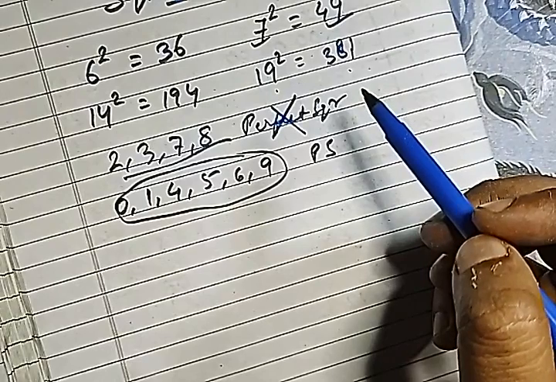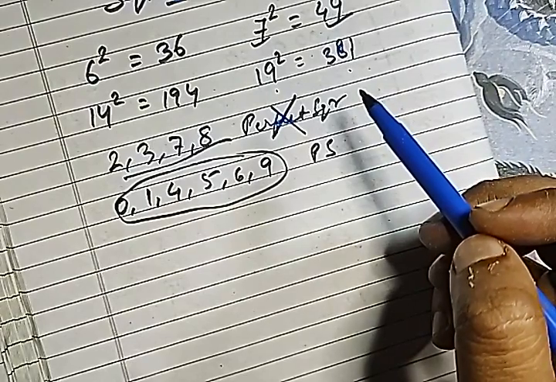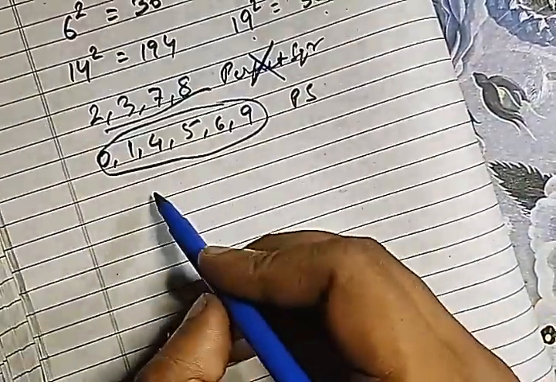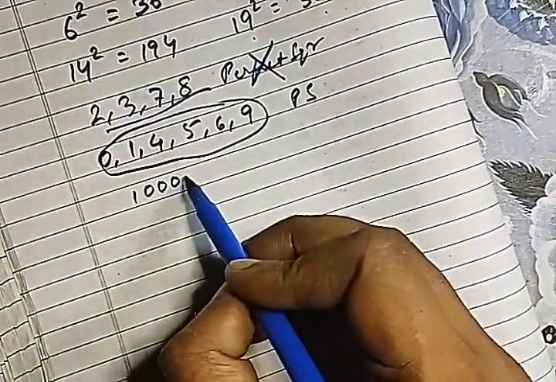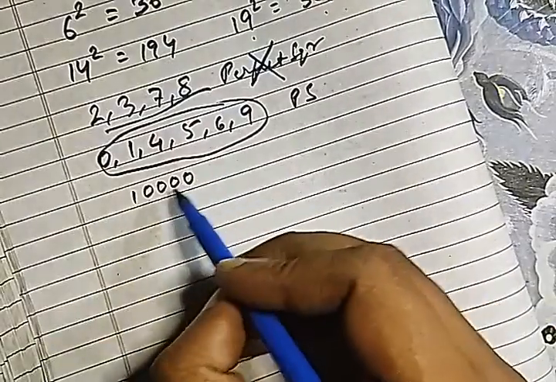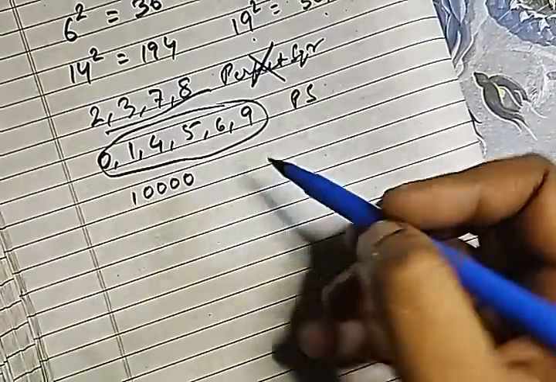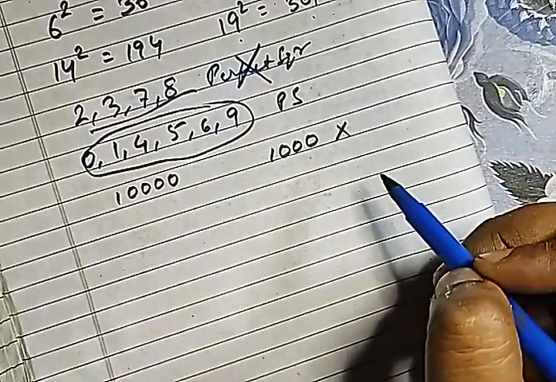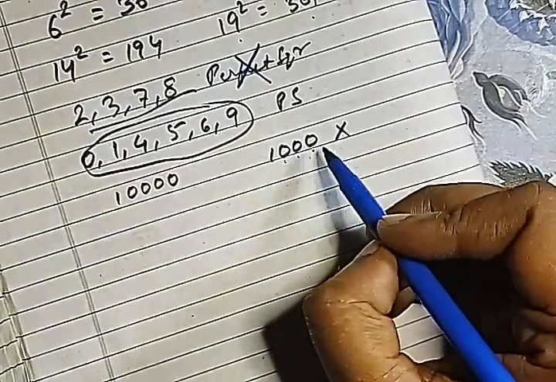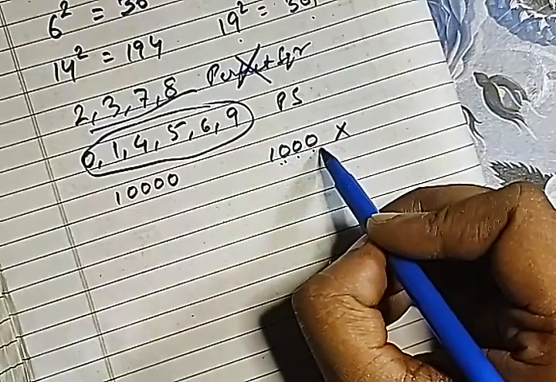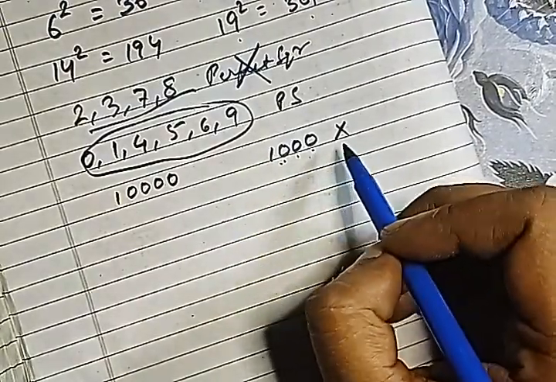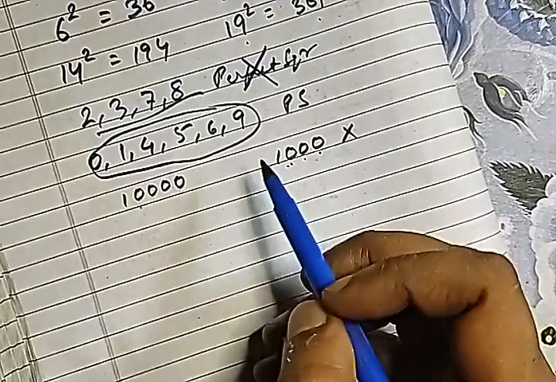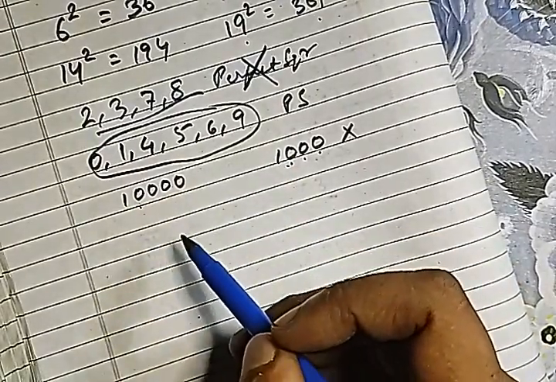Okay. Then a perfect square never has an odd number of zeros at the end. So suppose we have a number 10,000. So you can say that yes, this is a perfect square. But if we have a number 1000, then this is not a perfect square. Why? Because it has 3 zeros. So if it has an odd number of zeros, then it is not a perfect square. But if it is ending with an even number of zeros, then it may be a perfect square.